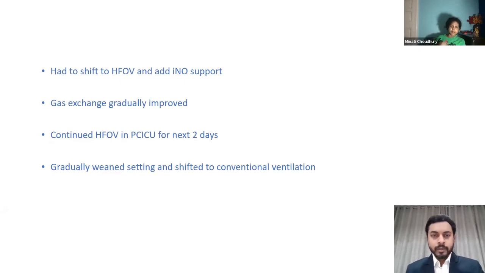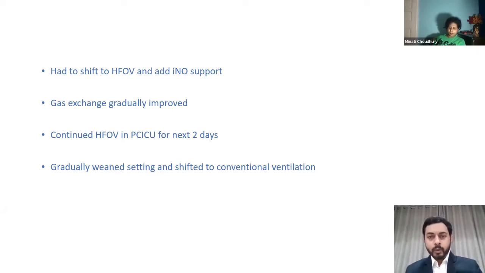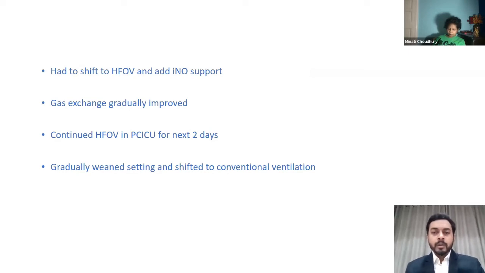So after the closure of fenestrations, we started the inhaled nitric oxide support and shifted the child on the HFOV because the airway pressures were really high and the child was not holding on to the conventional ventilation. So on the HFOV, the gas exchange gradually improved. The PO2, PCO2, and the lactates came down. So we continued the HFOV in PCICU for the next 2 days, and gradually we weaned the settings, initially the FiO2, later the MAP, and then gradually we shifted to conventional ventilation.